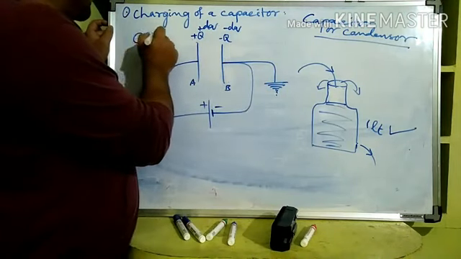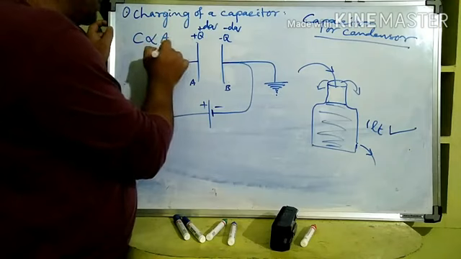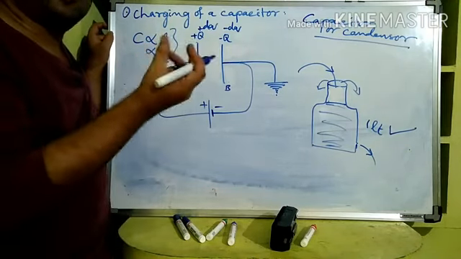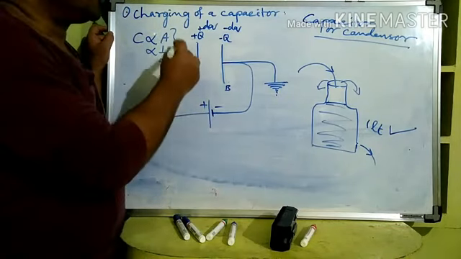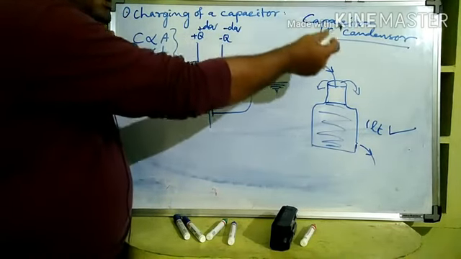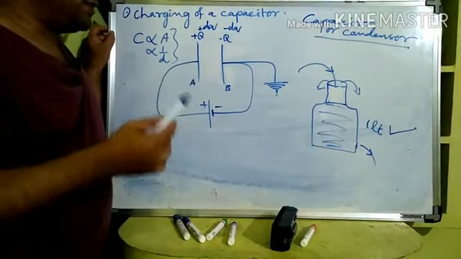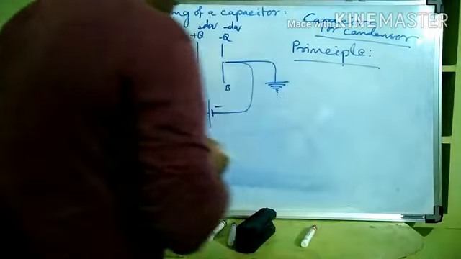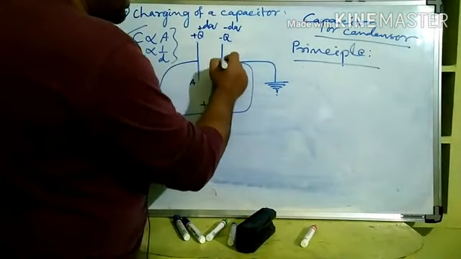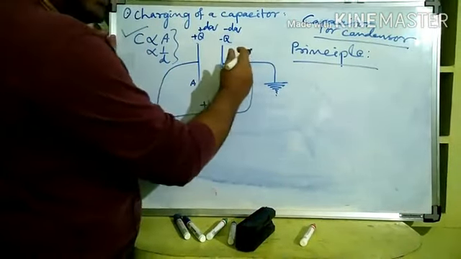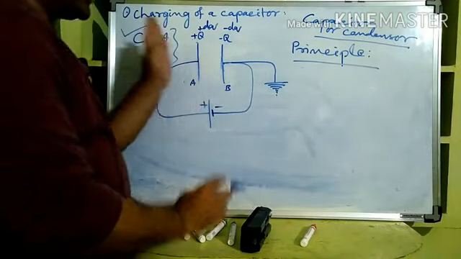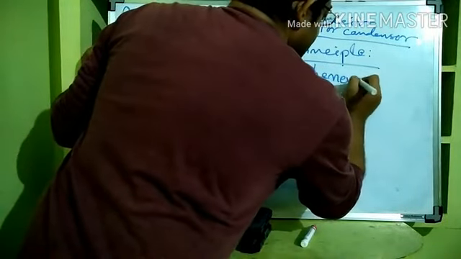I have explained that: capacitance is directly proportional to A but inversely proportional to D. So using these properties we can design a capacitor which can be accommodated in a smaller space. So a capacitor or condenser is one arrangement which can provide a larger capacitance in a smaller space. On what principle does it work? Whenever an earthed conductor is brought near a charged conductor, the capacitance increases considerably.